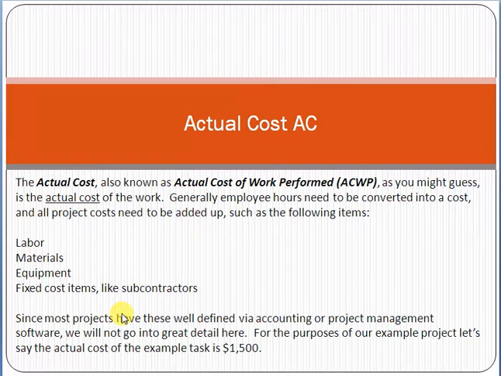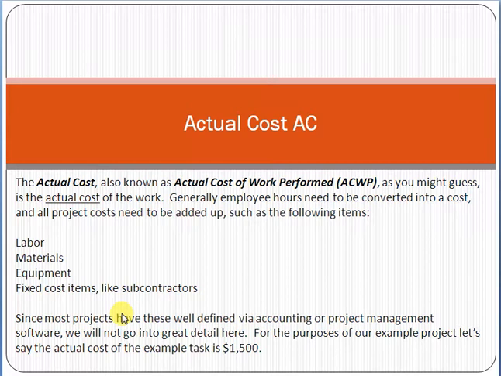So let's start. Actual cost, or the short form AC. Friends, this is a topic which is directly related to project management, and under project management it comes under earned value analysis.